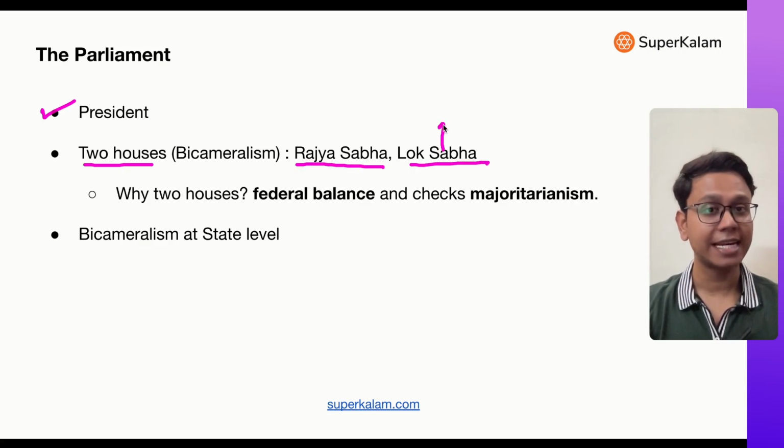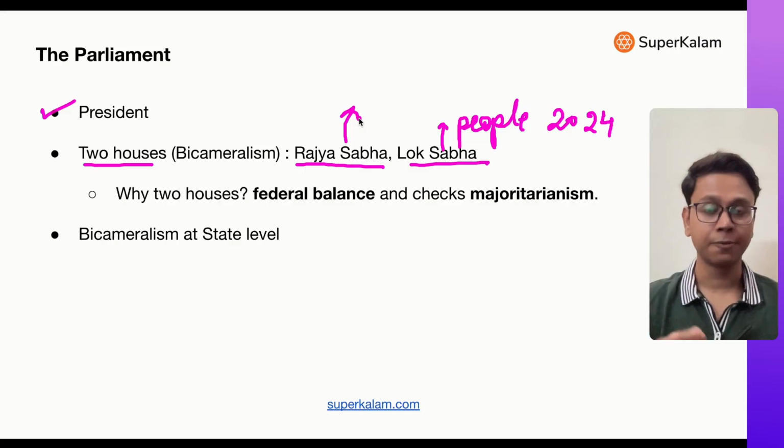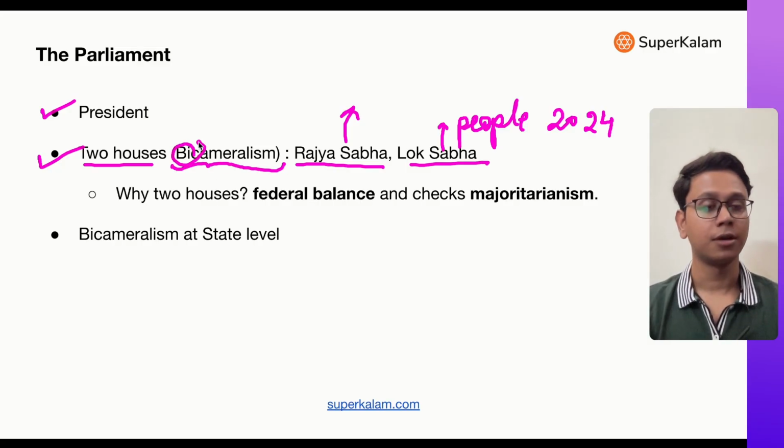Now, Lok Sabha is directly elected by people. Elections are held every 5 years. Even last year in 2024, we had elections. Then there is Rajya Sabha, which is not directly elected but indirectly elected. I'll talk about its composition later. But the point here I am trying to make is why we need two houses. This property of two houses is known as bicameralism. Bi means two. So two houses, why we need them? It is important for federal balance.